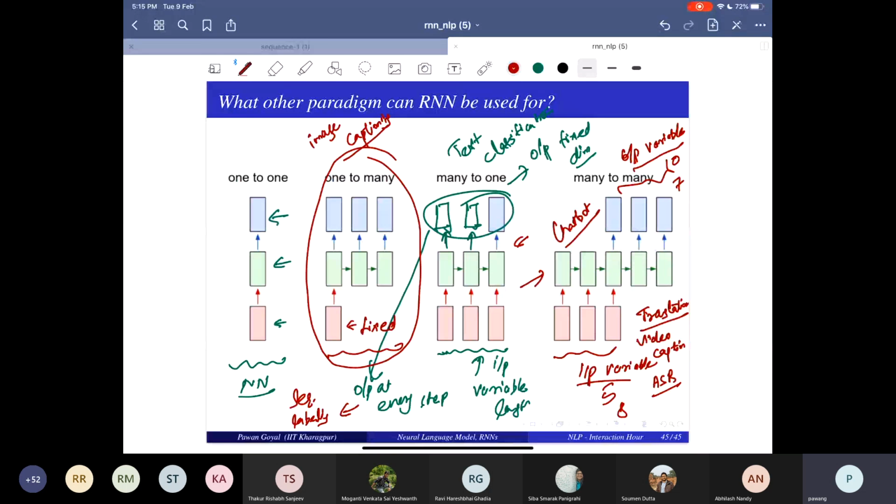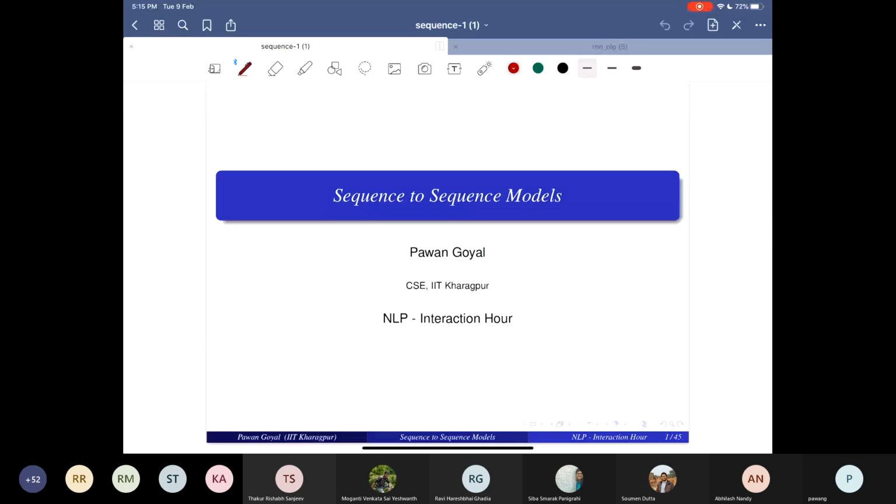So the foundation is about RNN, which we have already seen. And now it's just about how we use that for the many-to-many scenario. So this is what I will start today, and I'll give a few initial slides.